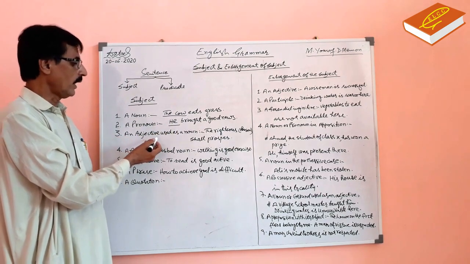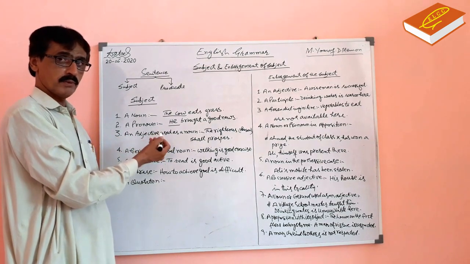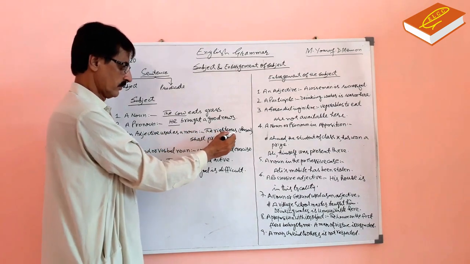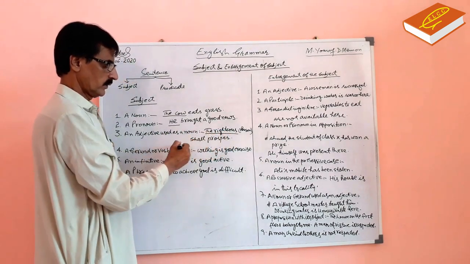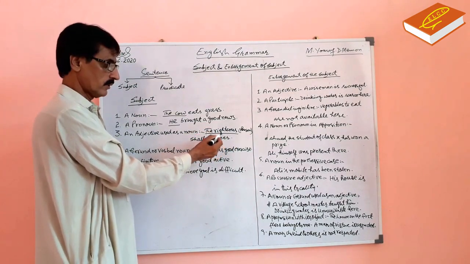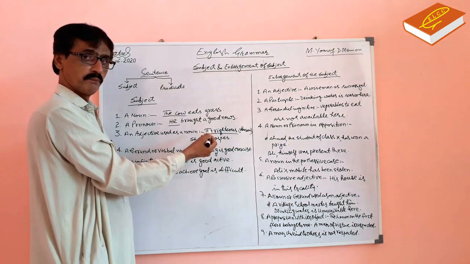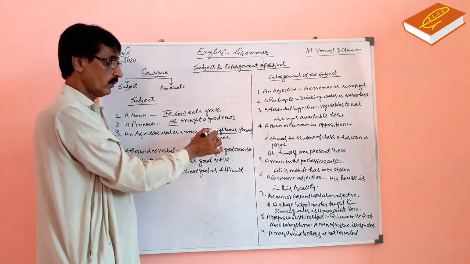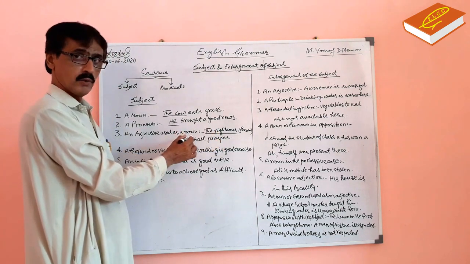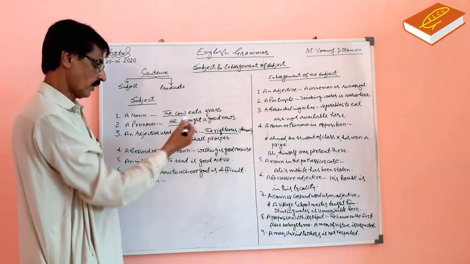Number third, an adjective used as a noun. It can be also a subject. Look at this sentence. The righteous shall prosper. The righteous is subject, shall prosper is predicate. The righteous means the righteous persons, the righteous people. Here people is not mentioned, only adjective word is used, but it is used as a noun. When an adjective is used as a noun, it can be a subject also.